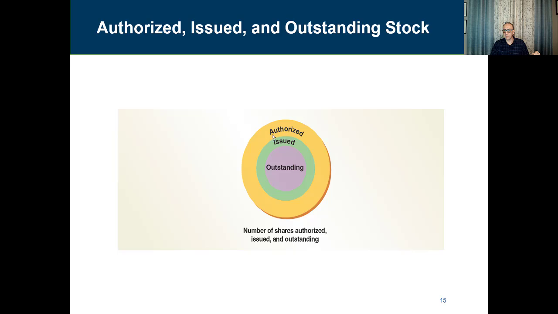So let's say we issued 8,000. And then we bought back some of what we issued, let's say 1,000. These bought back shares, we call them treasury stock. The remaining would be the outstanding, which would be 7,000. So the authorized in this case is 10,000. That's the most we can issue. Let's say we issued 8,000. That's the green circle. Then let's say we bought back 1,000 from the market. Then what's still outstanding would be 7,000. And the 1,000 that we bought back, we call treasury stock.